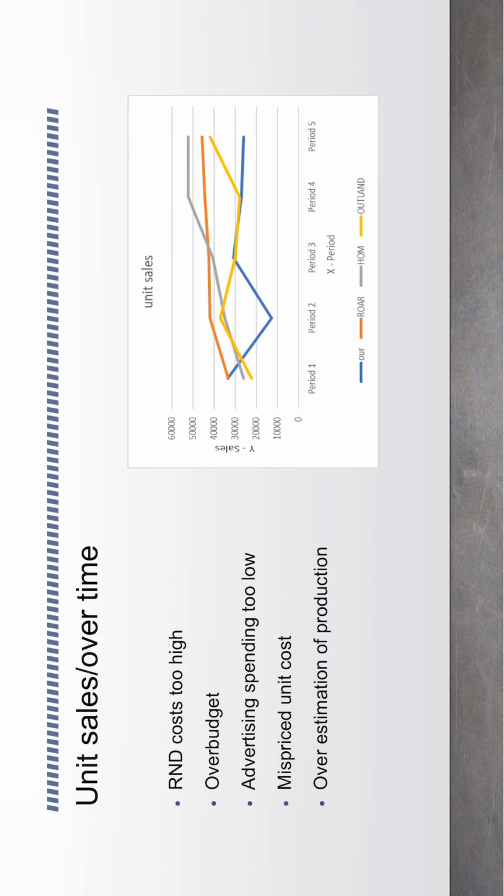From the beginning, our R&D costs were too high. So we did not have enough budget to make sales over time. We made mistakes due to not having enough resources on advertising and promotional aspects of the market. We also made human errors with the calculation of the unit price, and we also overestimated how many units we required to make profitable sales, especially in period 2. However, after period 2, we saw marginal profit gains regardless of units lost through overproduction.